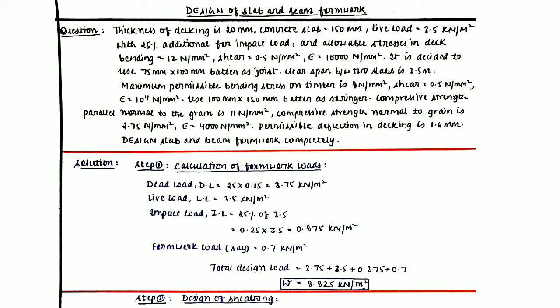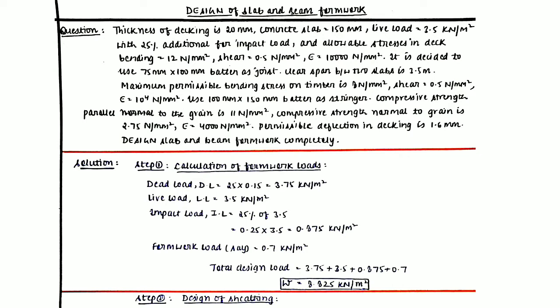The live load is given as 3.5 kilonewton per meter square, and the additional impact load is given as 25%. The impact load can be because of some heavy machinery or some construction equipment and so on. The allowable stresses in the decking, that means the allowable stresses in the sheathing material, is directly given to you. The allowable stress in bending is 12 newton per mm square, that in shear is 0.5 newton per mm square, and the Young's modulus of elasticity for the sheathing material, E, is given as 10 to the power 4 newton per mm square.